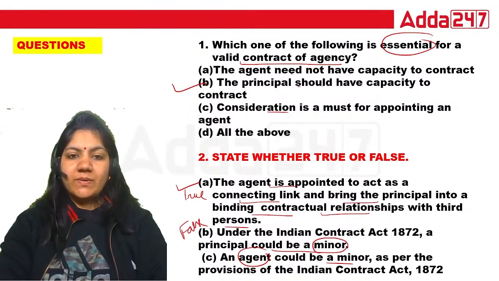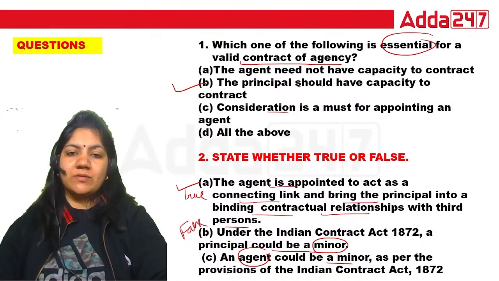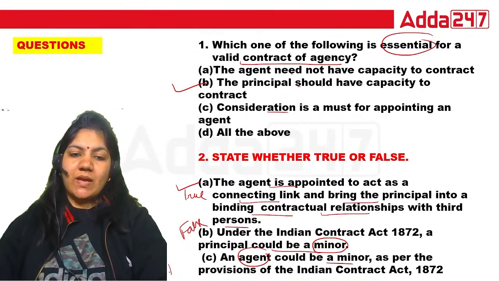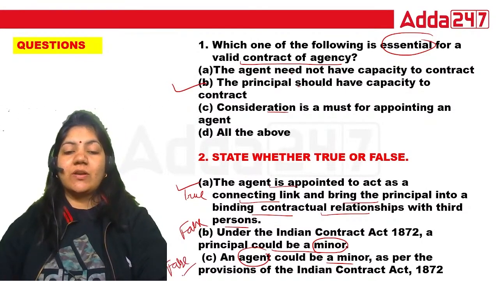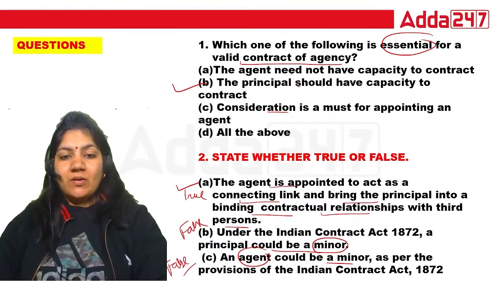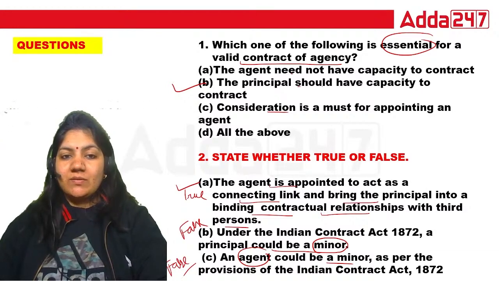Yes, class, what will be the right answer? So for C1, that is absolutely false. Okay, this is absolutely false. Agent also cannot be the minor. Okay, agent also cannot be the minor person.